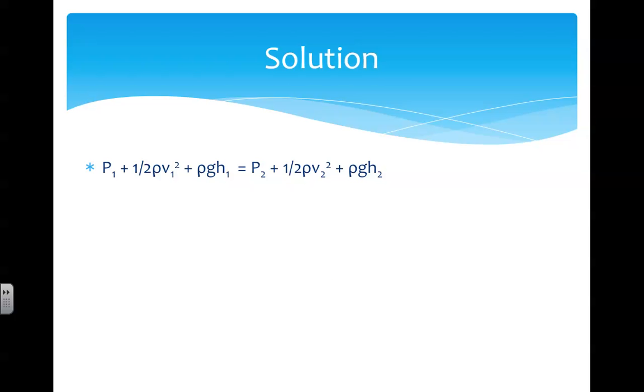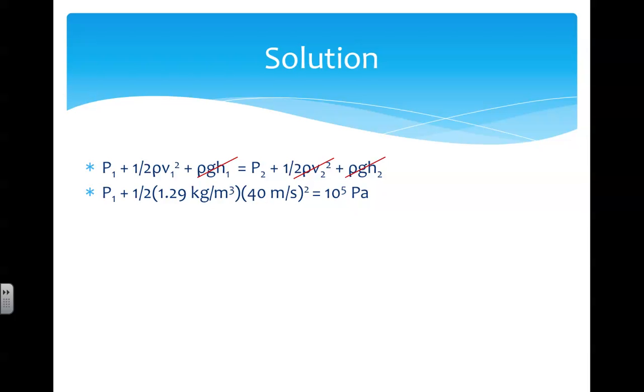We begin with our expression of Bernoulli's principle. The height of the fluid in each case is the same, so we can cancel rho GH terms out of the equation. We will also say that outside the hurricane, the wind speed is essentially 0, so we can get rid of the 1/2 rho V2 squared term.